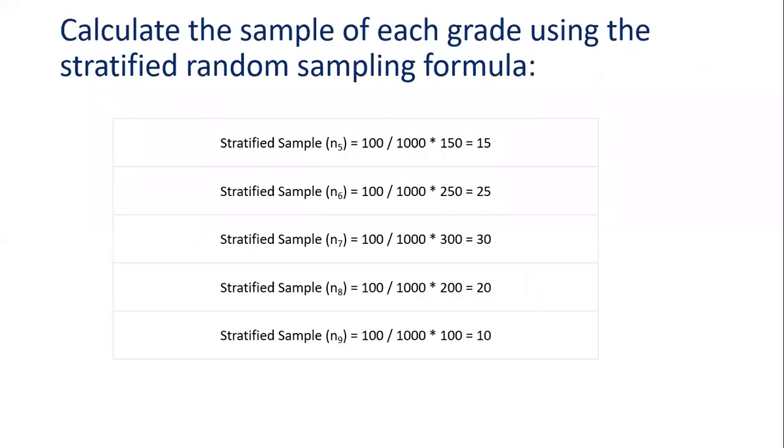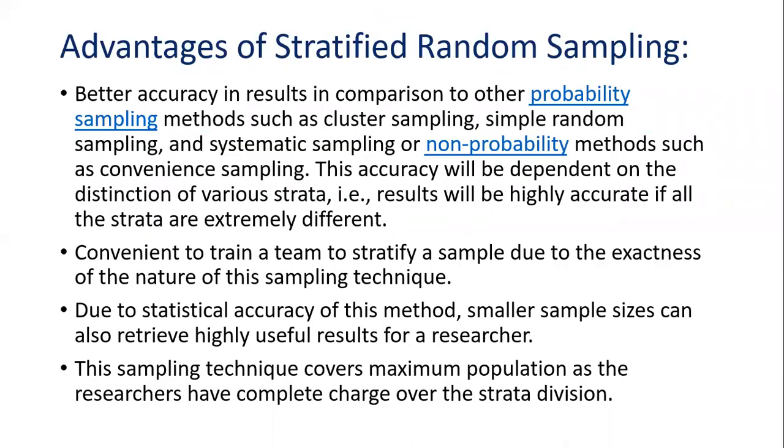This is school level. Now, what are the advantages of stratified random sampling? Here, there is better accuracy in results in comparison to other probability sampling. So we have simple random sampling and even the systematic random sampling. Cluster we will study in the next class. For non-probability methods such as convenience sampling, the accuracy will be dependent on the distinction of various data. That is, the result will be highly accurate if all the data are extremely different. I hope you understand.